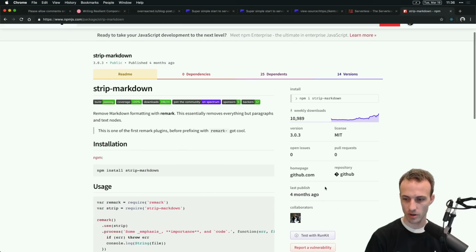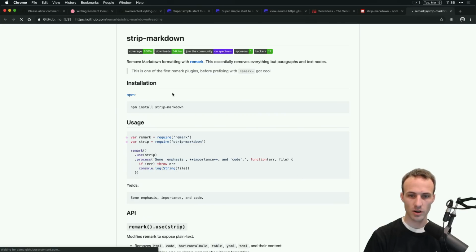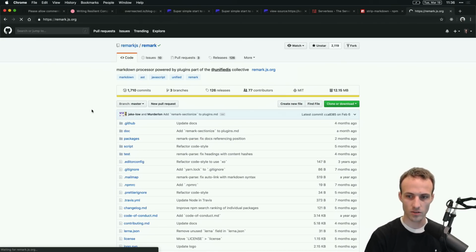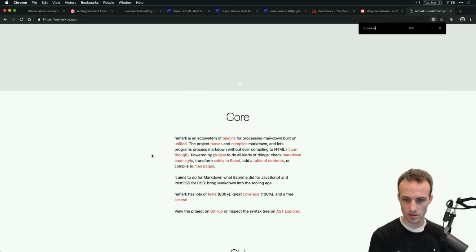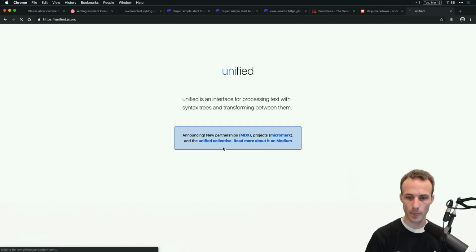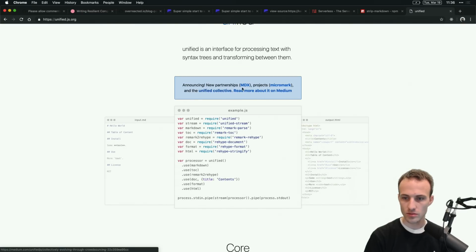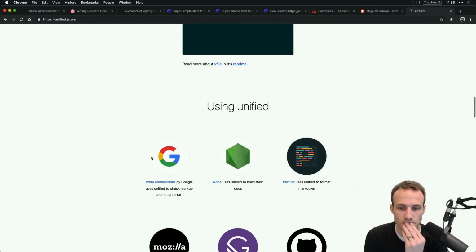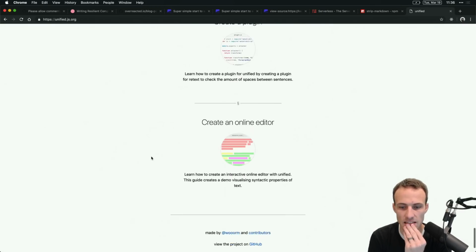Just look that up really quick. We'll go to the remark docs, remark.js.org, processSync. I want websites. Here we go. Need like API docs.